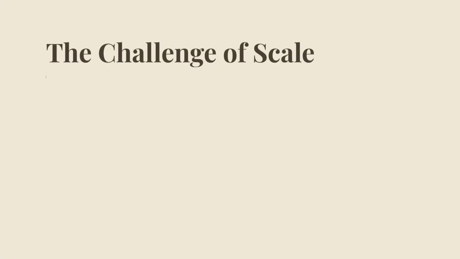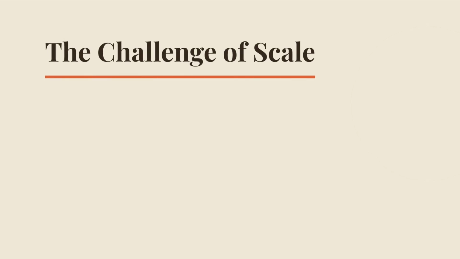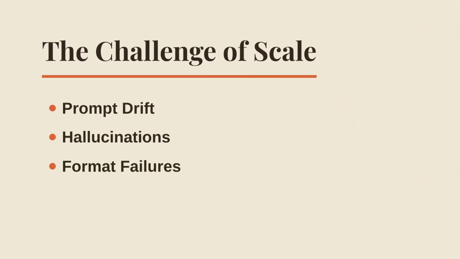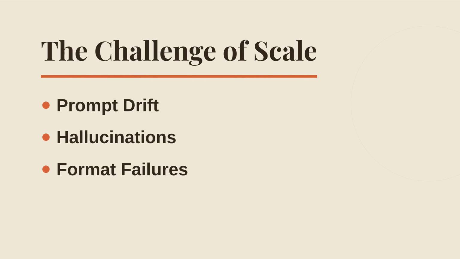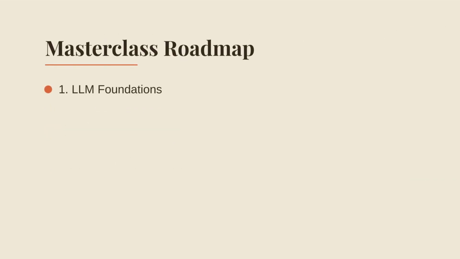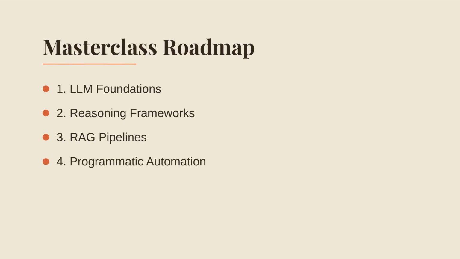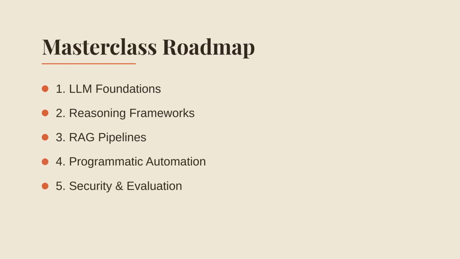When you move from a single chat to a production application, everything changes. Prompt drift, hallucinations, and formatting failures can break your entire pipeline. We need a system to manage this complexity at scale. Our roadmap today is comprehensive. We'll cover LLM foundations, reasoning frameworks, RAG pipelines, programmatic automation, and finally, the critical security and evaluation protocols required for production. I'm your guide for this journey.